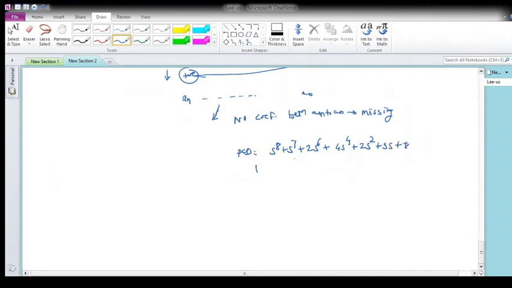Here, all the coefficients are positive. But what I am seeing is that one term is missing, that is s raised to 3. If one term is missing, then we can indicate that definitely one root will lie on the right hand side of the s plane. So this is not correct. One more term is missing, s raised to 5 also. So this is not a Hurwitz kind of polynomial.